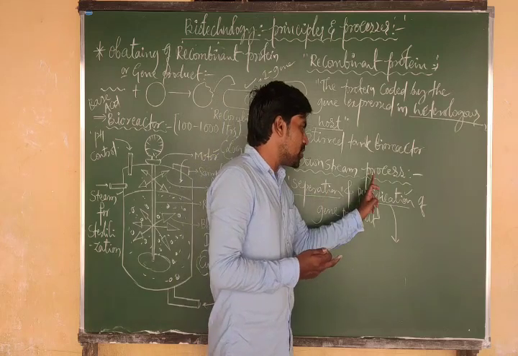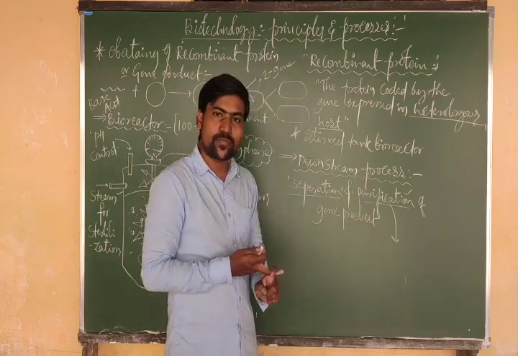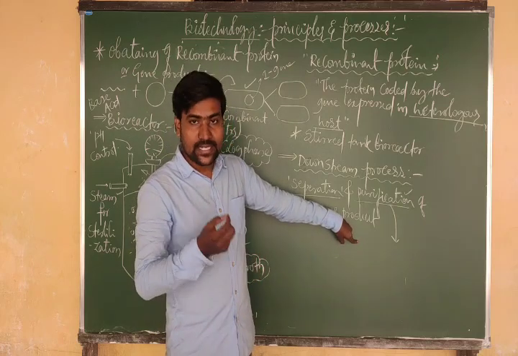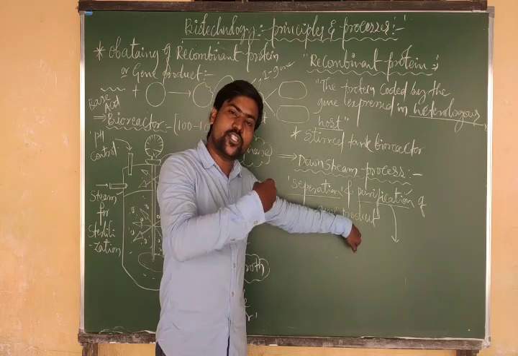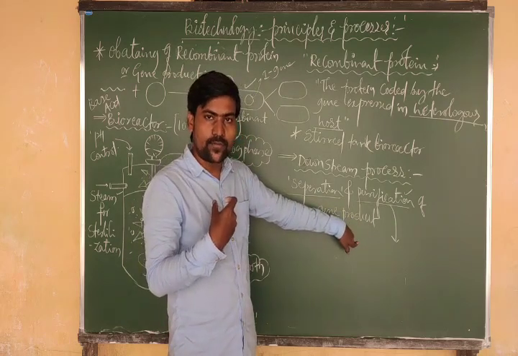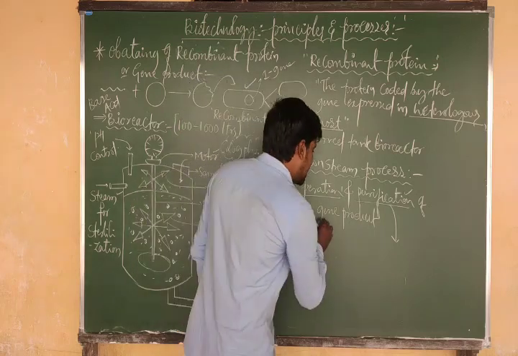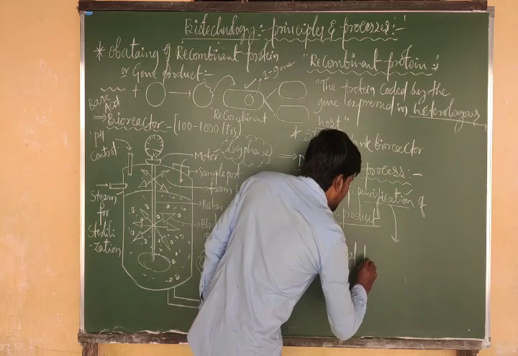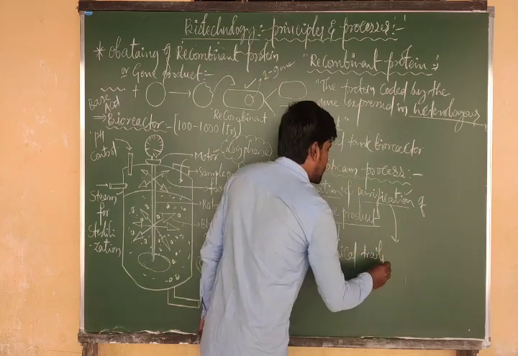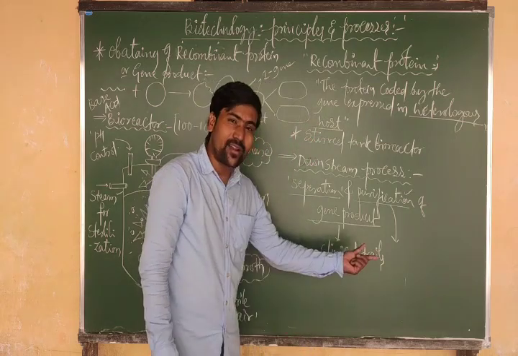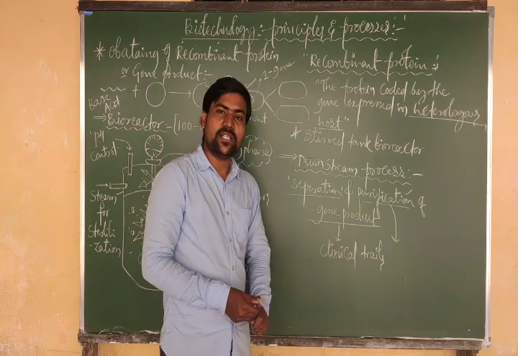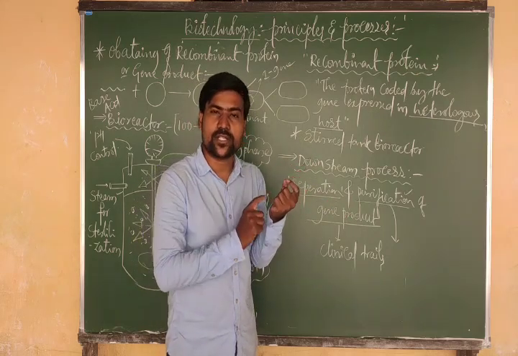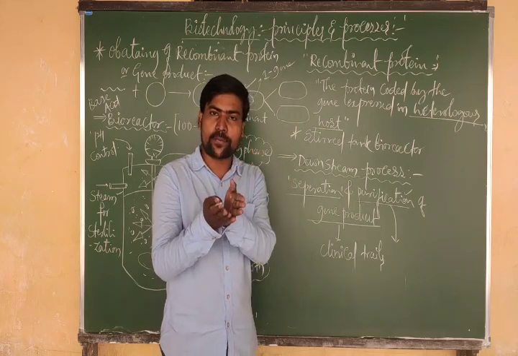Now, after the separation and purification, we will get the gene product. Suppose the gene product has medical importance, that means if we are taking that gene product into our body in the form of medicine, then it is subjected to clinical trials. Say for example, if it is insulin, that insulin is checked on diabetic patients.